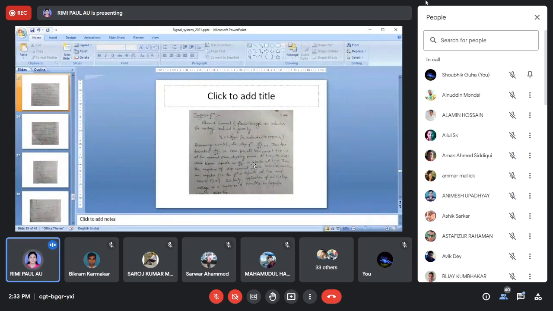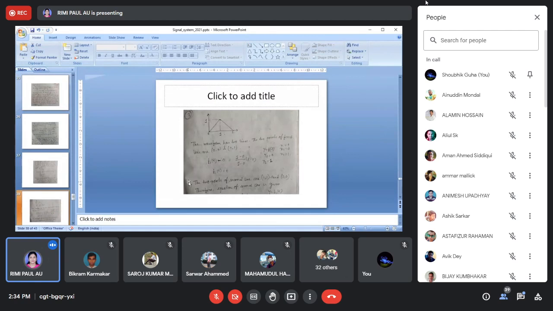So if you know how to calculate ramp function, step function, and how to implement gate pulse function, then you can apply it for any problem. If you face any problem, please ask me, because this type of problem you will get in the GATE examination, a 1 or 2 marks question, and I'll show you one question.